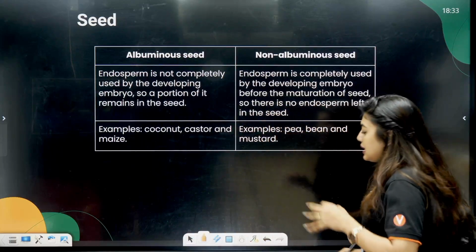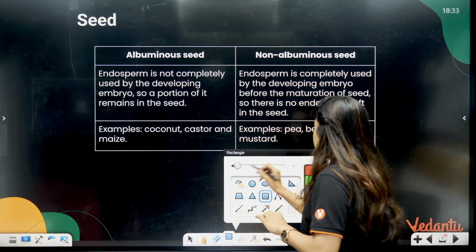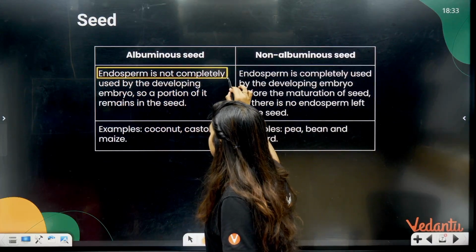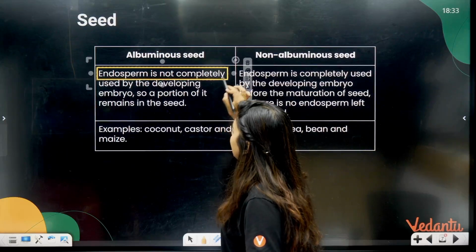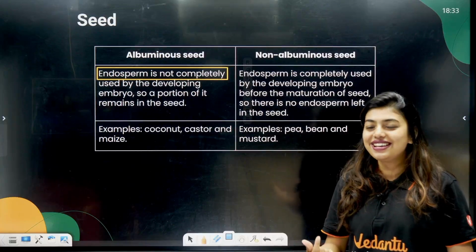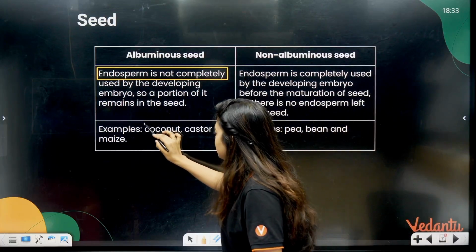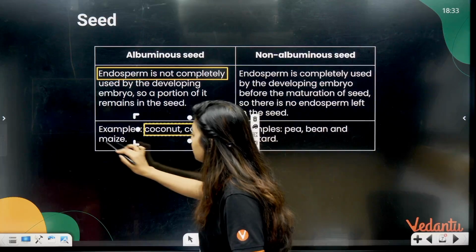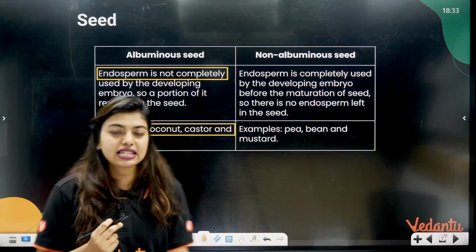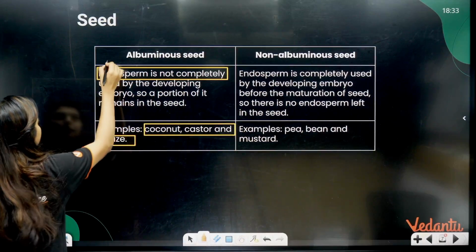Albuminous seeds, very important: the endosperm is not completely used by the developing embryo, so a portion of it remains in the seed. Examples are coconut, castor and maize. Remember like this: albuminous seed is the CM.